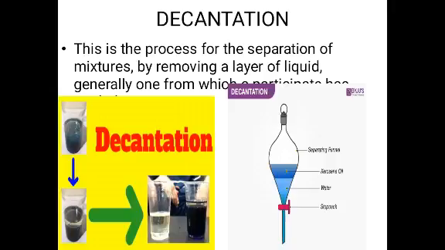Decantation. This is the process for the separation of mixtures by removing a layer of liquid, generally one from which a precipitate has settled. Here you can see in both the pictures, in one there is a simple method and in the second one a funnel is used to do this.